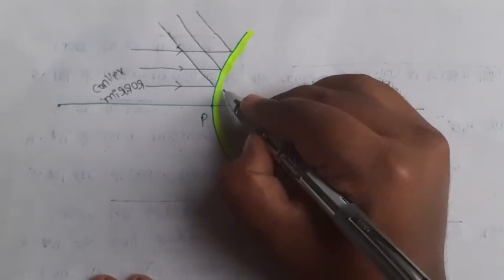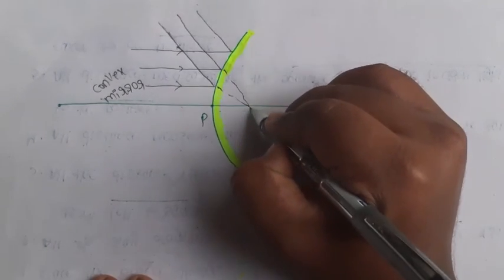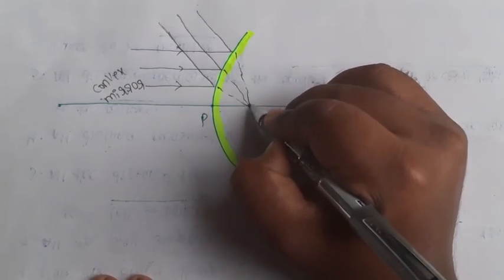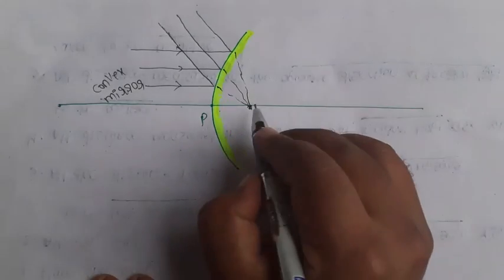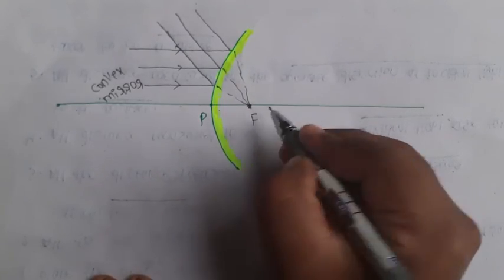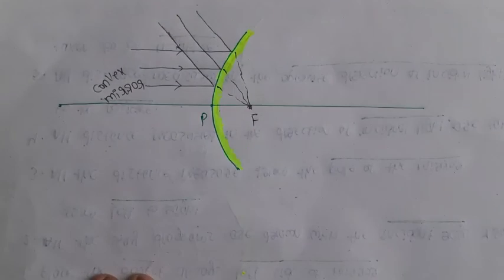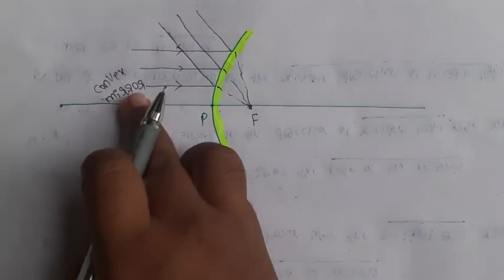If you extend the reflected rays backward, they meet or converge at one point, and that point is named the principal focus, capital F. This is the principal focus of the convex mirror.